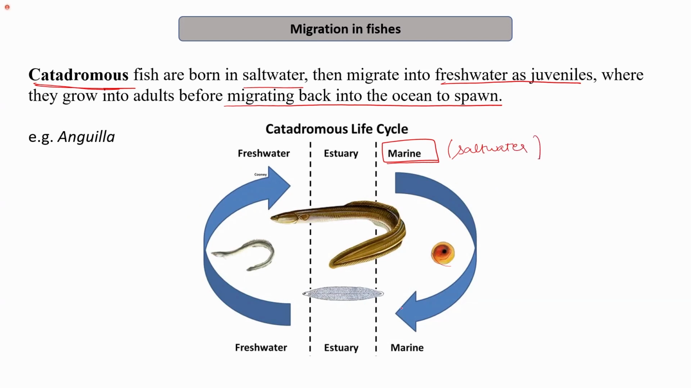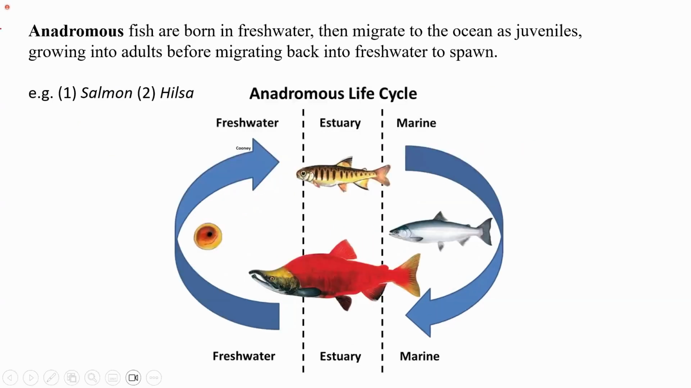So they start their life cycle from salt water, then they move to the fresh water where they survive as an adult, and when they have to give birth, they migrate back to the ocean. So example includes Anguilla.